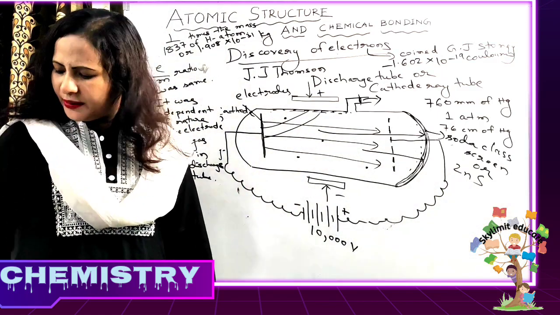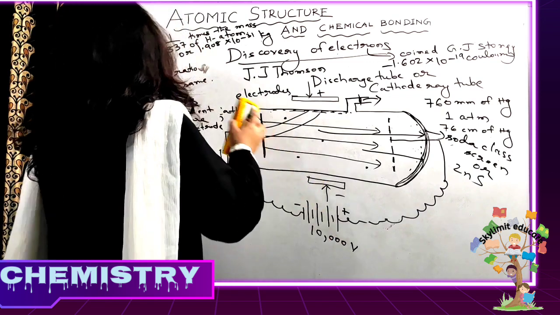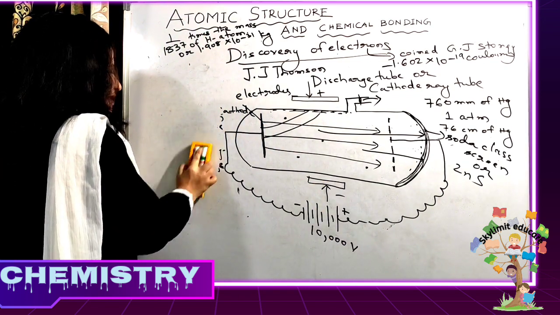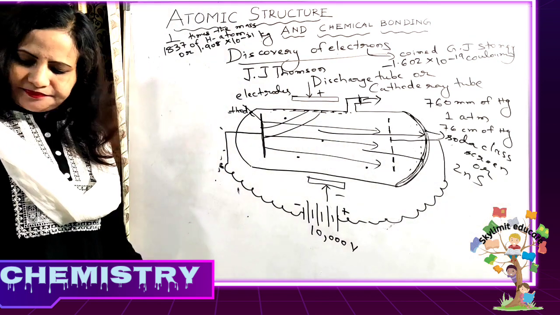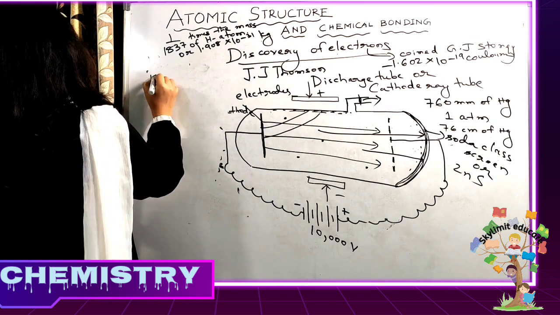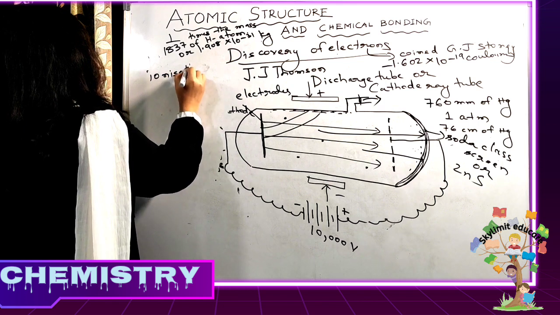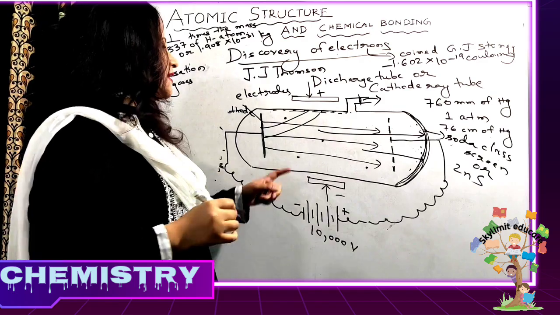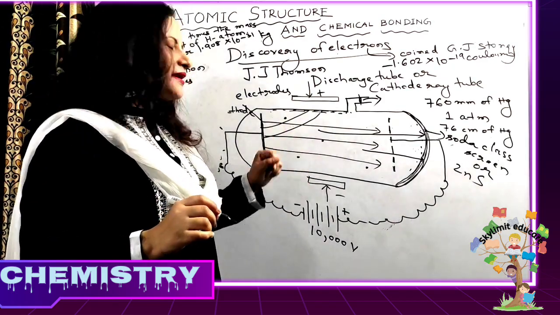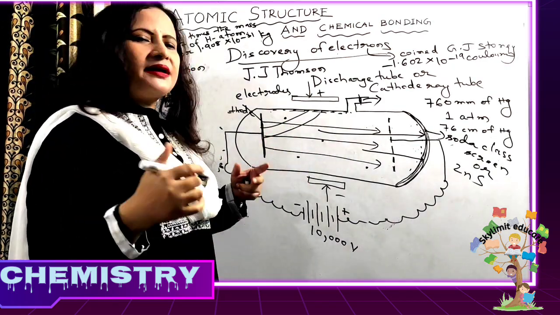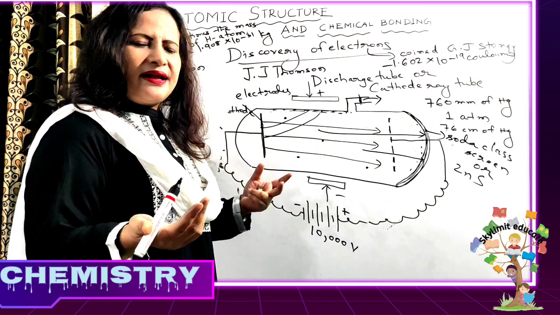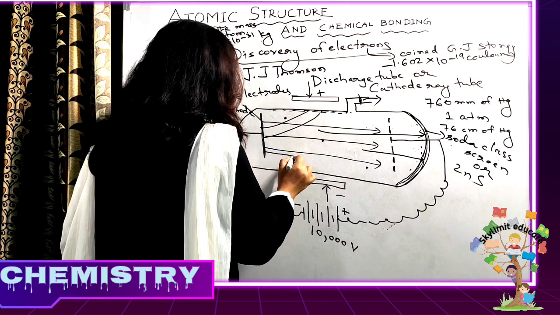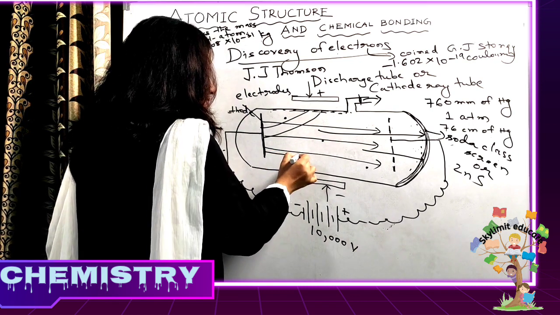And one more important point that I forgot to tell you is they cause the ionization of gases. These cathode rays were able to ionize the gases. As I told you, it was a near vacuum but not exactly vacuum. Some gaseous particles were still there. So since these particles had mechanical energy, they had kinetic energy. So what happened? When these particles struck a gaseous atom, suppose there's a hydrogen gas here.